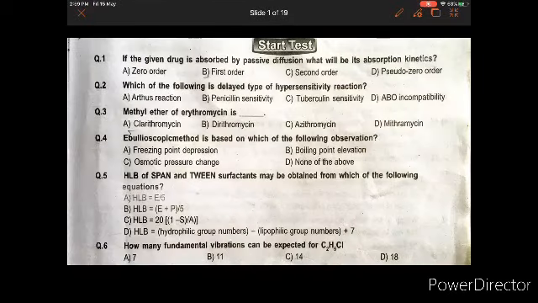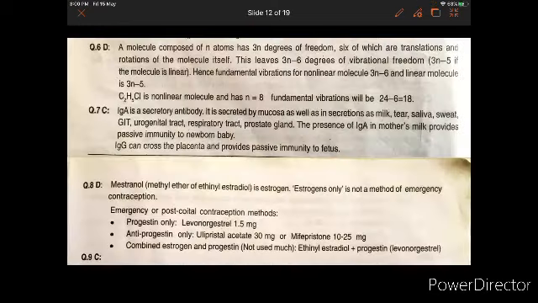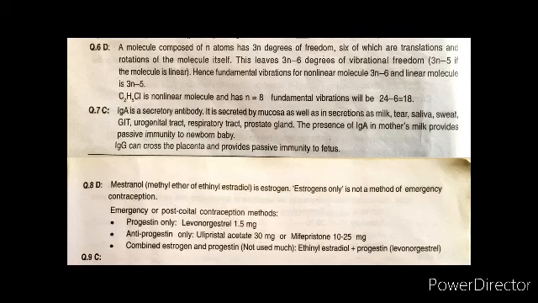Now the next question is, how many fundamental vibrations can be expected for C2H5Cl? Here the formula says 3n minus 5 is for a linear molecule and 3n minus 6 is for a non-linear molecule. If the molecule is composed of n atoms, it has 3n degrees of freedom, 6 of which are translation and rotation of the molecule itself. That leaves 3n minus 6 degrees of vibrational freedom. If the molecule is linear, 3n minus 5, and if it is non-linear, 3n minus 6.